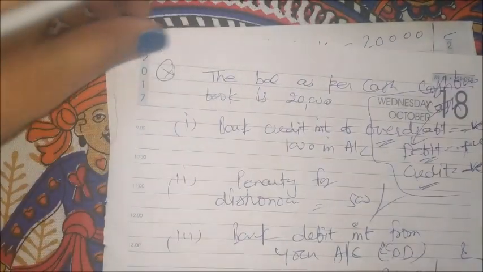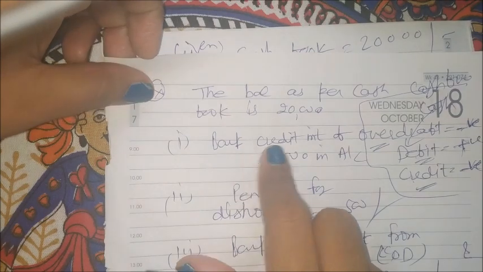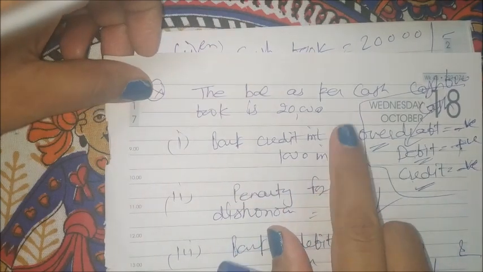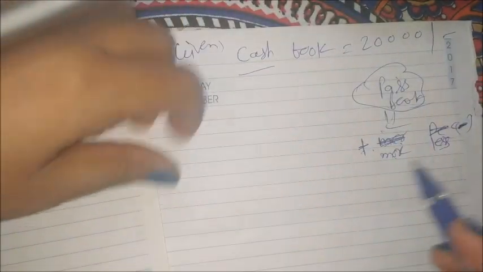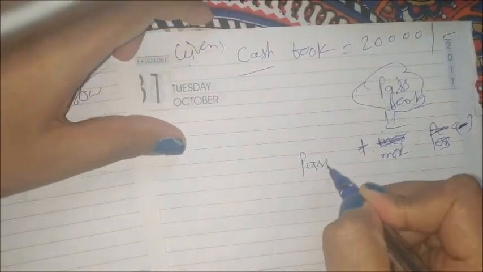So first transaction we are reading: bank credit interest of 1,000 in account. See, bank has credited interest of 1,000 in account. Here is passbook and here is cash book.